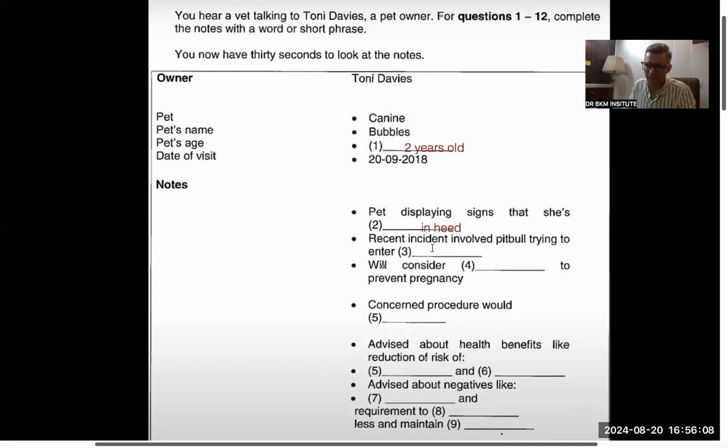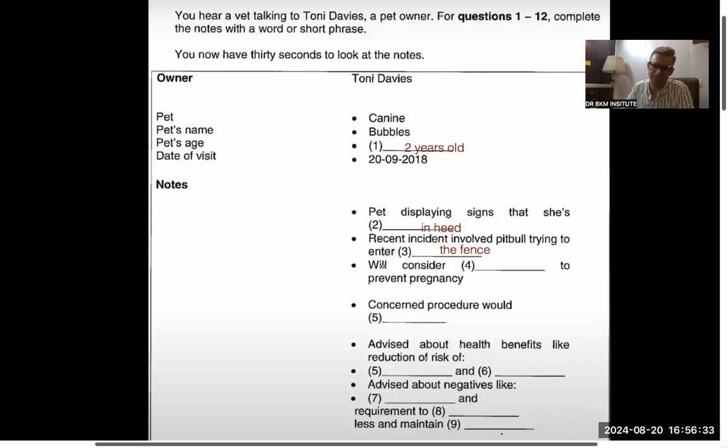Obviously, this listening is not really cool, to be honest. Trying to enter the fence may be one of the answers, but I don't find it good enough. She was saying there was a pit bull who was trying to break through the fence or something like that. So again, not a very good blank. In the final exam, you won't get a listening like this.